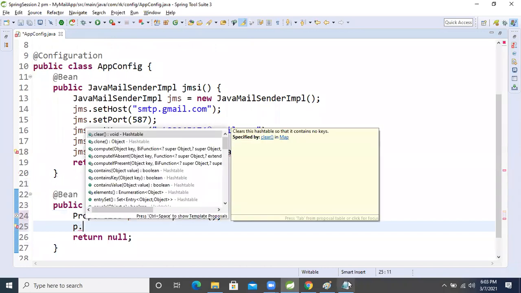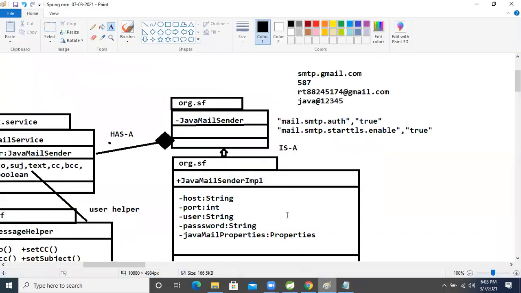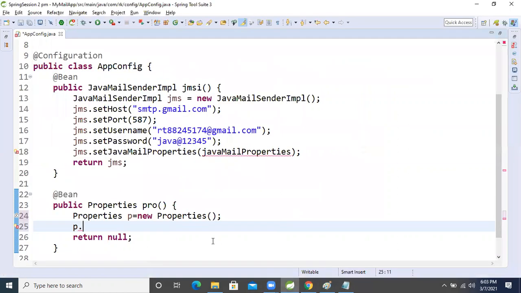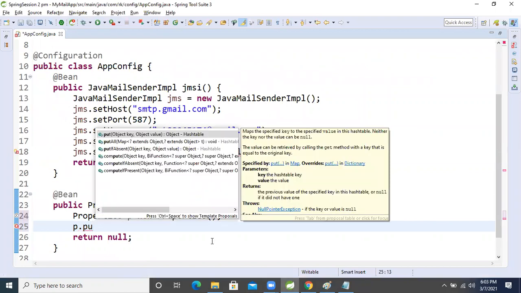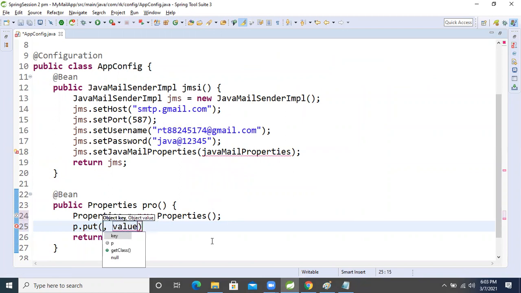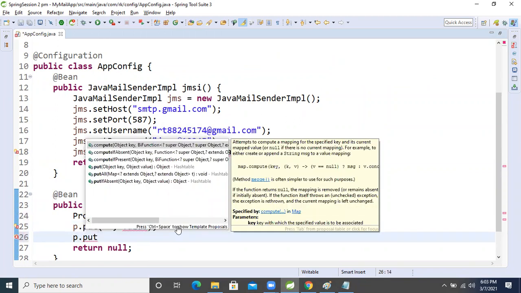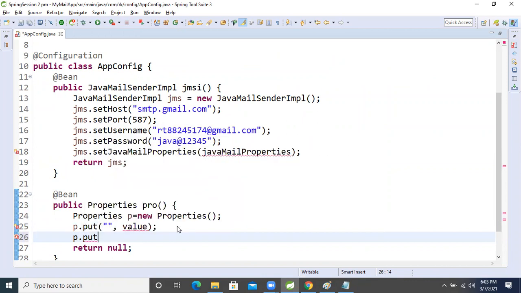In the Properties class it is not set, put is there. P dot put takes key and value. Two properties, I said that, right? P dot put.